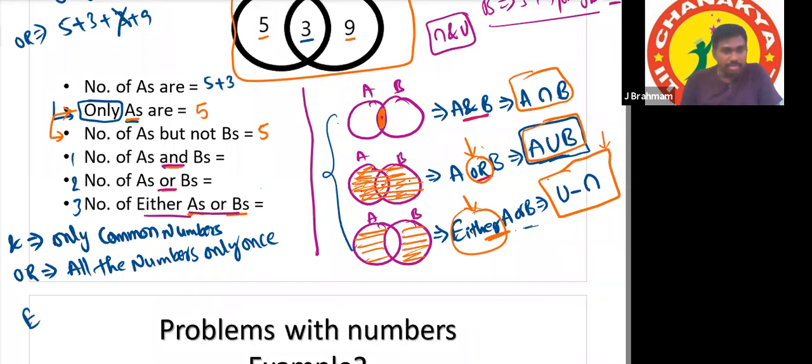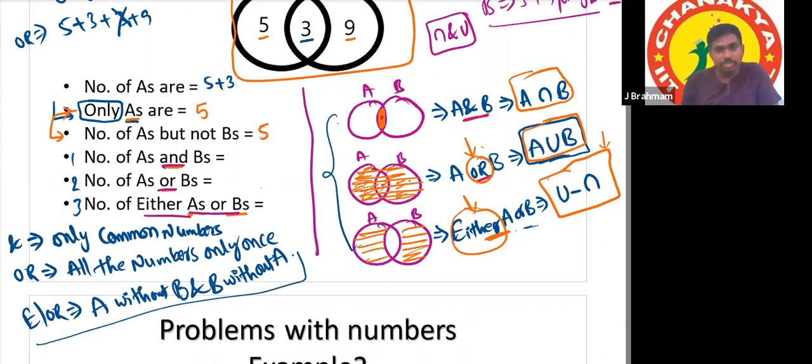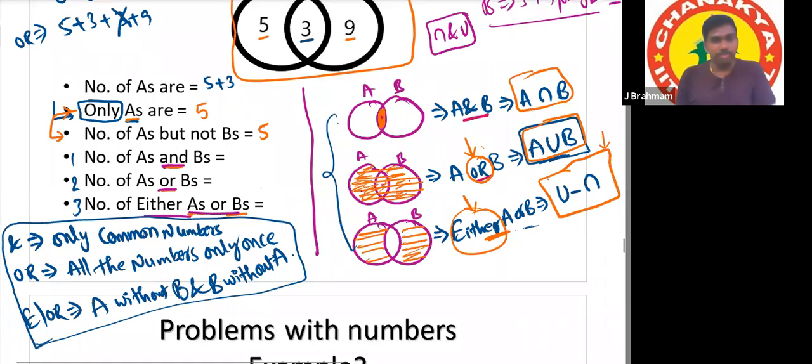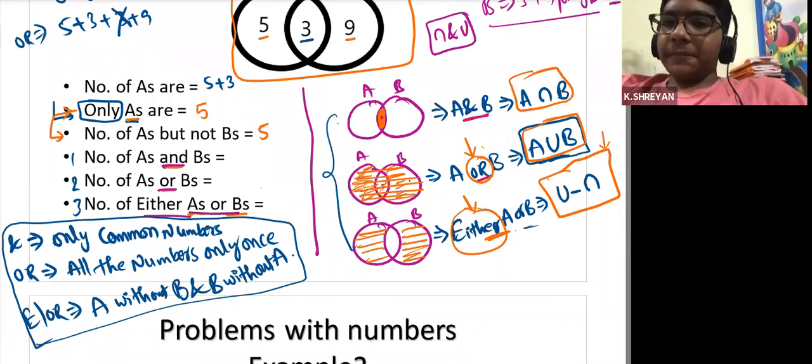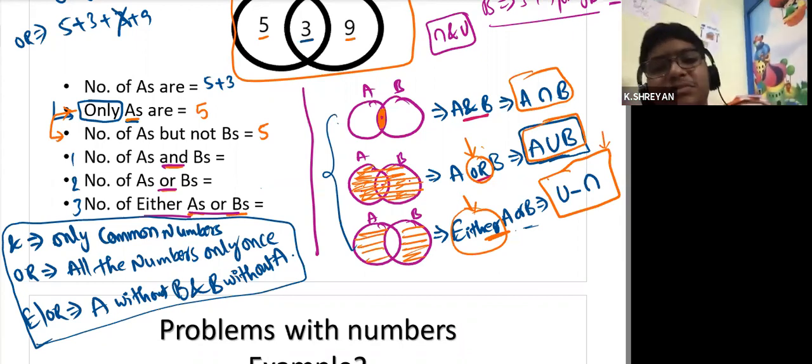And for either-or, the shortcut is A without B and B without A. Yes or no? So these are the three shortcut points. If you are clear with this, we'll move on to the questions. Clear? Yes, sir. Okay, then answer these three questions.